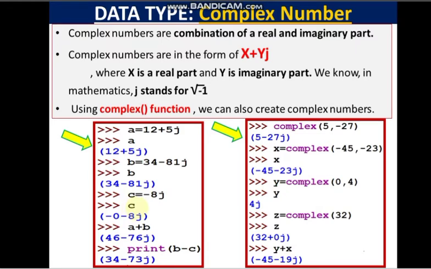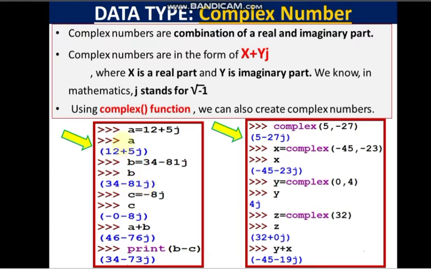So c, when I am printing, I am getting the real part as minus 0 and minus 8j is the imaginary part. a plus b, if we do a plus b, so what was the value of a? a was 12 plus 5j, and what was the value of b? 34 minus 81j.